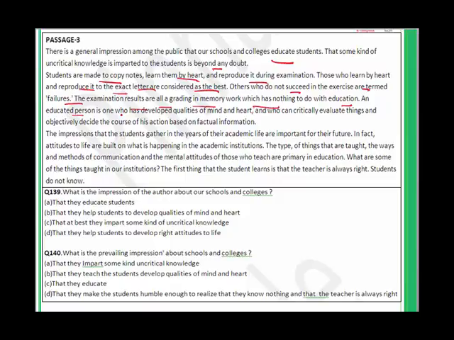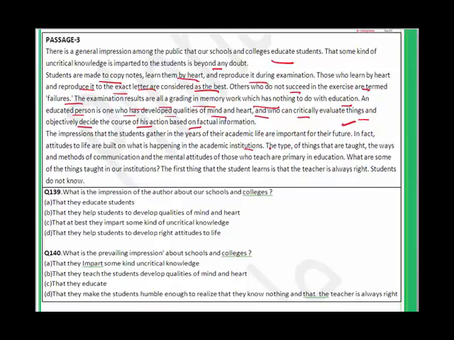An educated person is one who has developed qualities of mind, heart, who can critically evaluate things and objectively decide the course of action based on factual information. The impressions that the students gather in the years of their academic life are important for their future. In fact, attitudes of life are built on what is happening in the academic institutions.